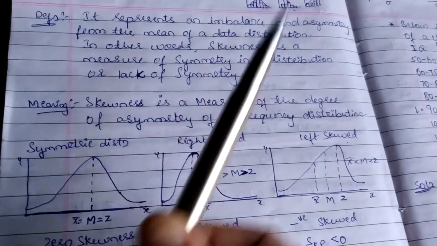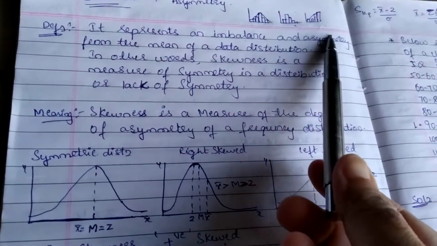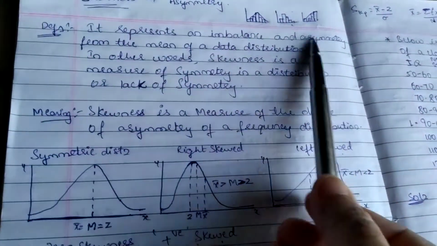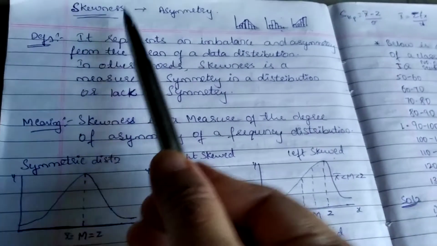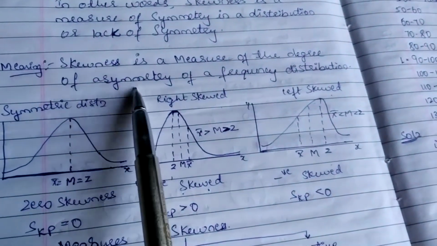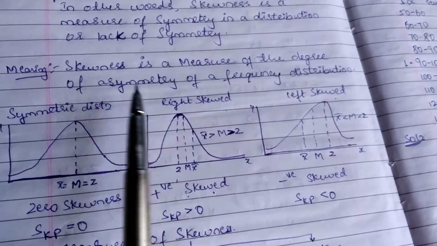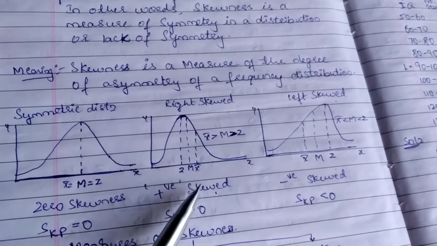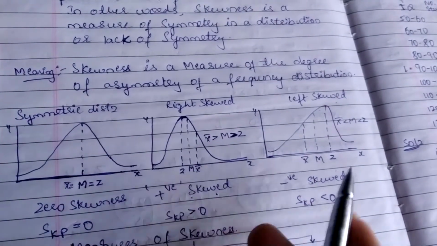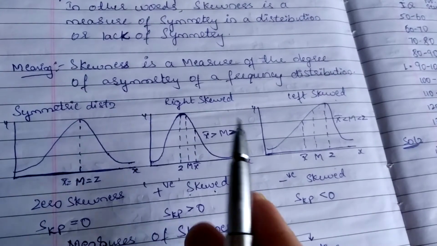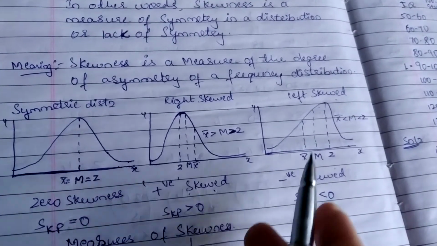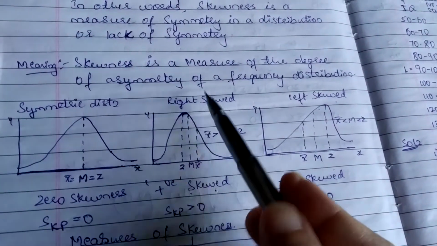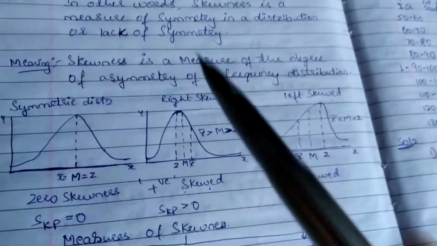Okay, we'll go further. As I said, if it is with the right and the left, then it is called asymmetry. Asymmetry is nothing but skewness. Skewness is a measure of the degree of asymmetry of a frequency distribution. Frequency distribution is the data values, the x values, that will be distributed to either of the two sides, left or right. So that is known as skewness.